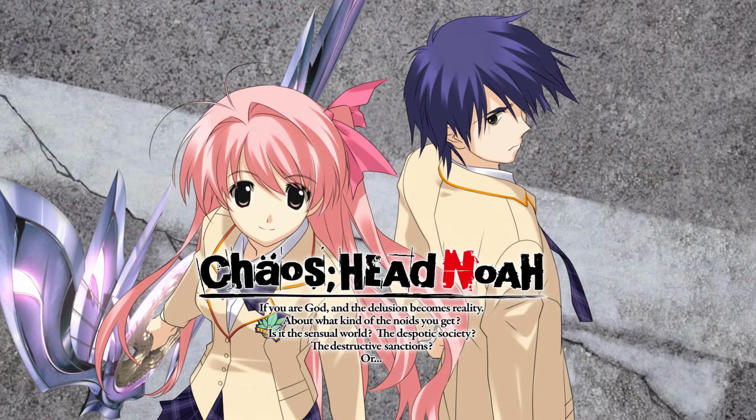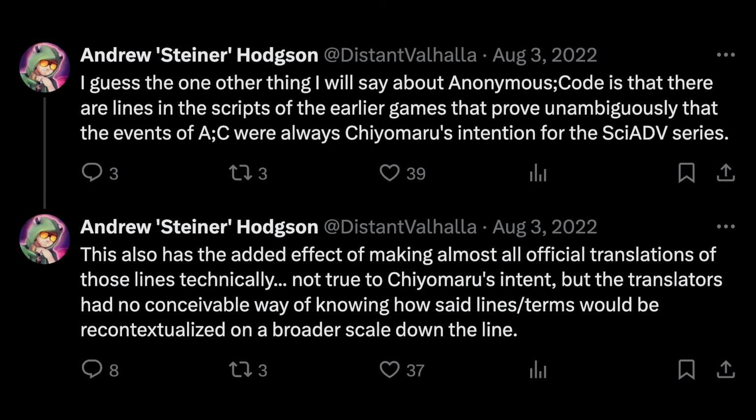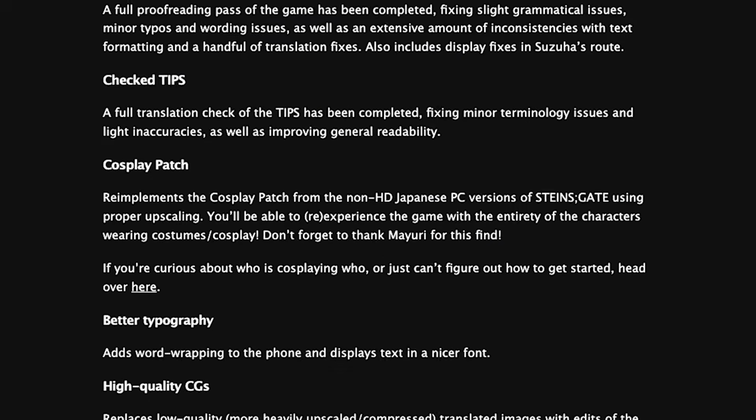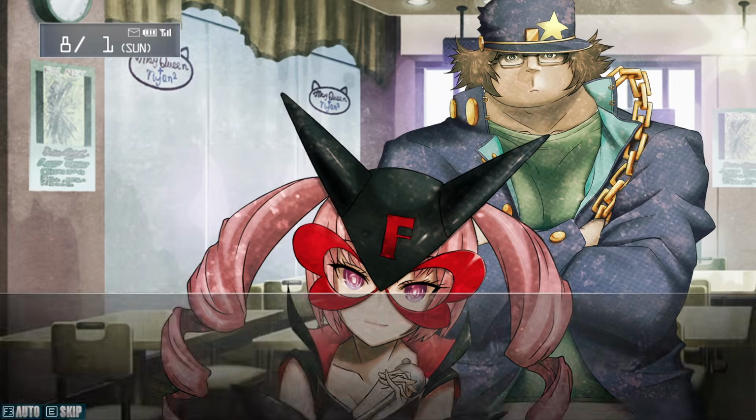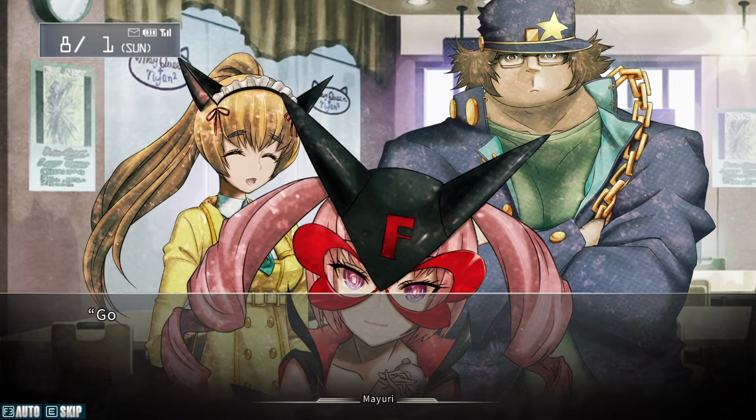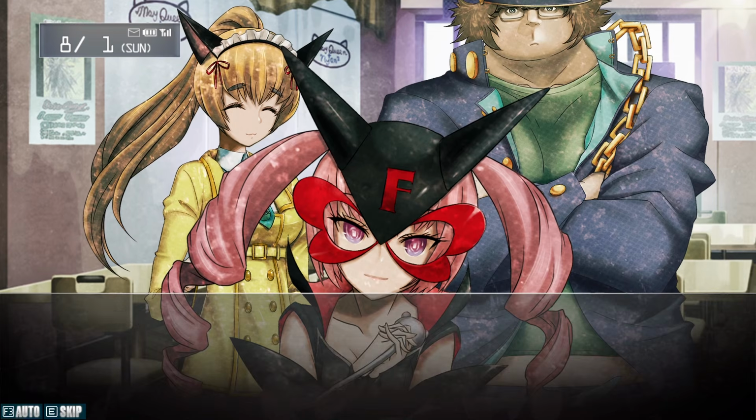Unlike Chaos Head Noah, Steins Gate's official English release is actually quite superb, its main issues being some port bugs and series-wide key term mistranslations stemming from a lack of future series context at the time. The patch fixes those few translation and editing errors, several of the game's bugs, and even adds in the cosplay patch where you can toggle the character sprites to show the characters in cosplay. The cosplay patch feature is especially cool since that was locked into the original Japanese PC versions of the game.